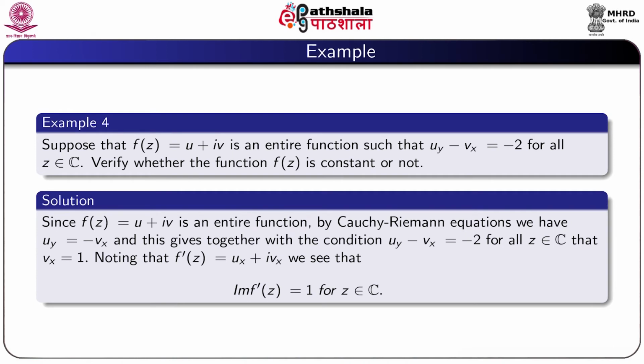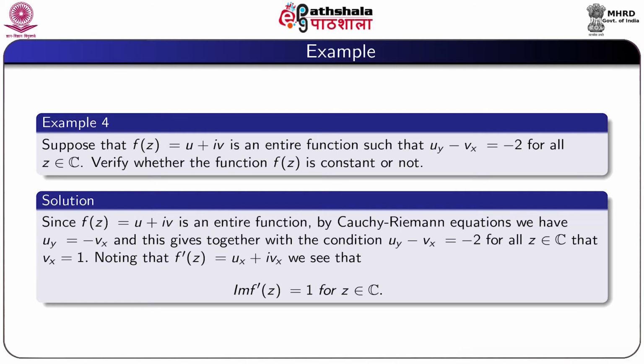Now, we consider another example. Suppose that f(z) equal to u plus iv is an entire function such that u_y minus v_x equals minus 2 for all z belonging to C. Verify whether the function f(z) is constant or not.